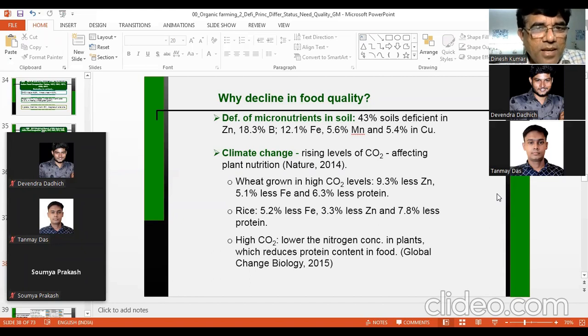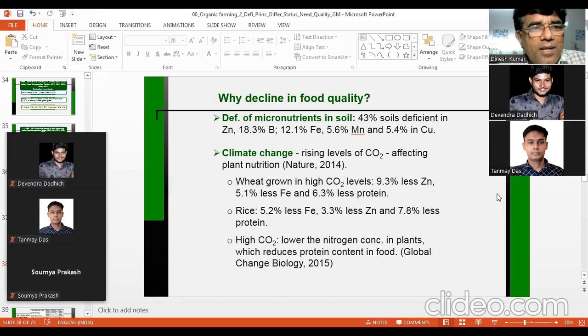So first reason is clear. Suppose the first reason is deficiency of micronutrients and nutrients, not just micronutrients, but other nutrients also, sulfur. So what happens if one nutrient is missing in the plant system? Suppose manganese or zinc is missing. They are involved in many biochemical or physiological reactions in the plant system for the synthesis of chemicals, synthesis of hormones, synthesis of vitamins, synthesis of proteins or other organic compounds.